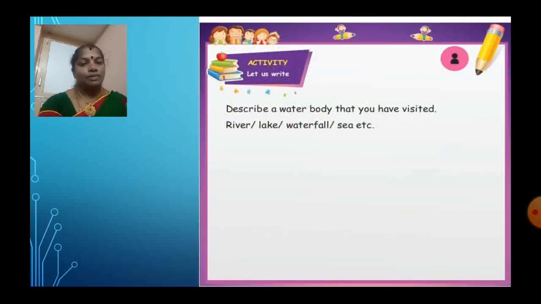There is an activity given in your book. Describe a water body that you have visited. So, the nearby water body is Kaveri. I think everyone knows about Kaveri, isn't it? Okay. You should write any 5 sentences about Kaveri in this blank. And this activity also you should share with me.